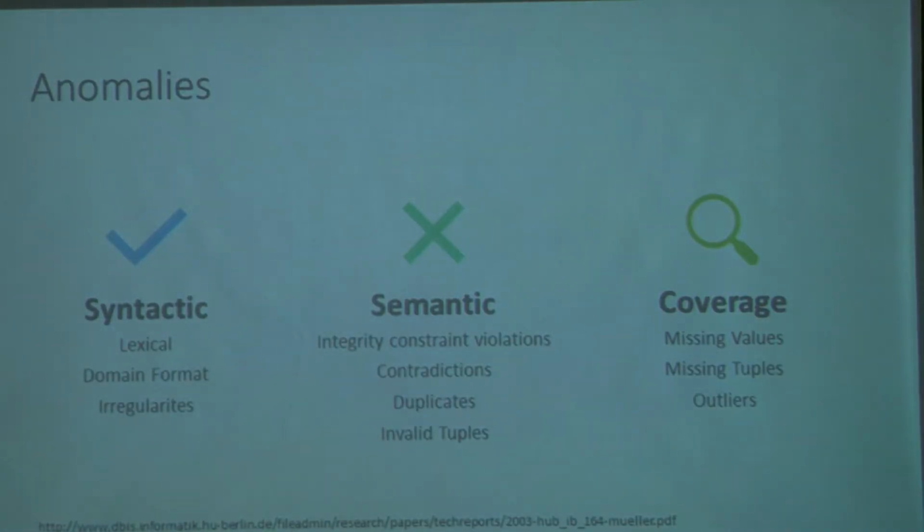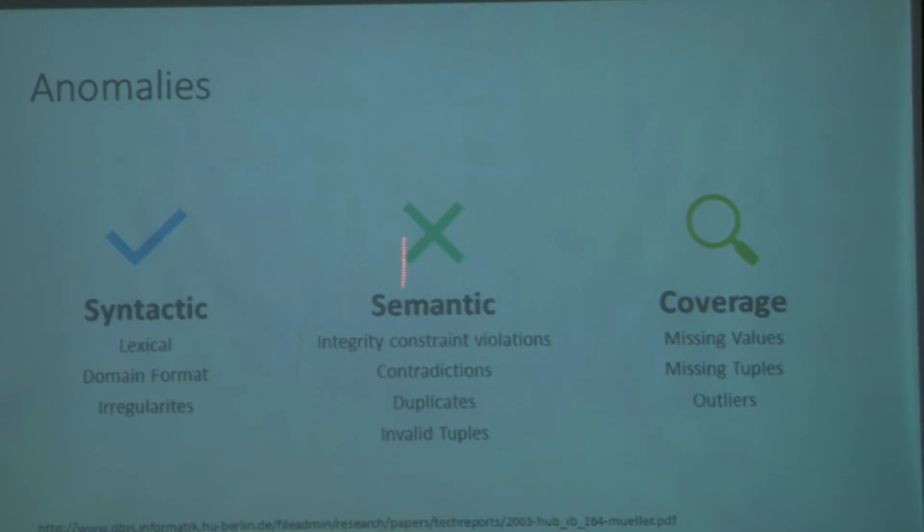So what kind of errors can come into the data? We have syntactic errors, semantic errors, and coverage errors. In syntactic errors, we can have simple lexical errors wherein the characters typed in don't make sense, not of the correct format expected, or don't follow the grammar.